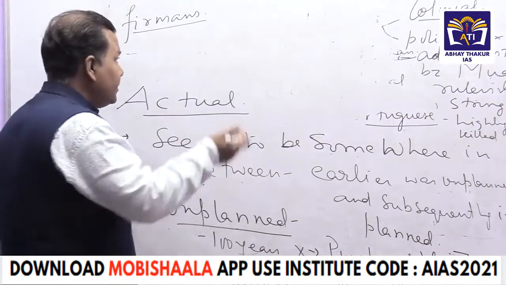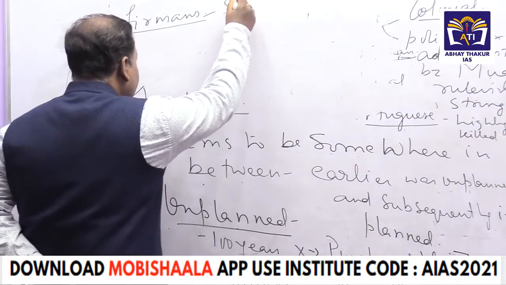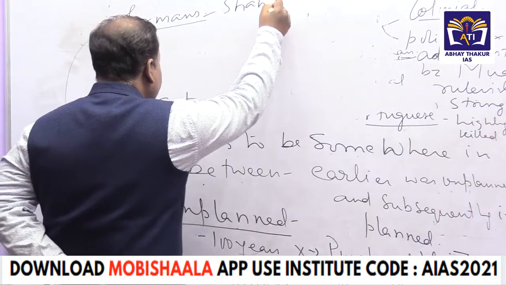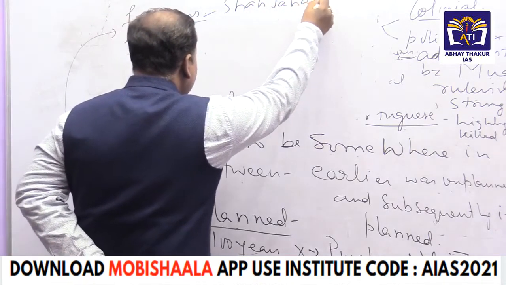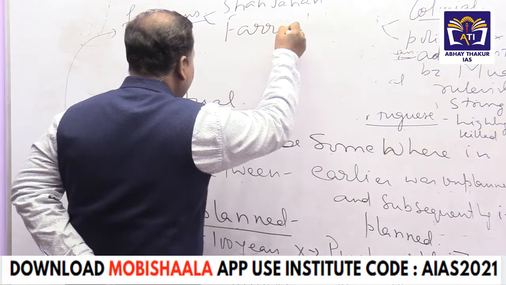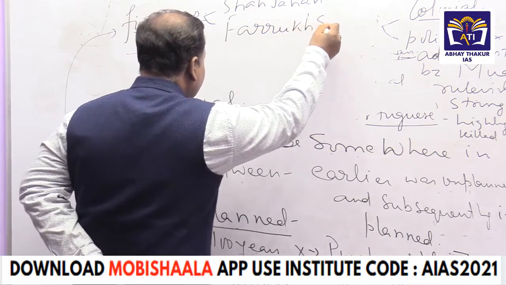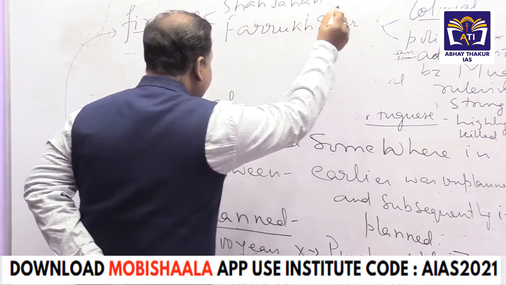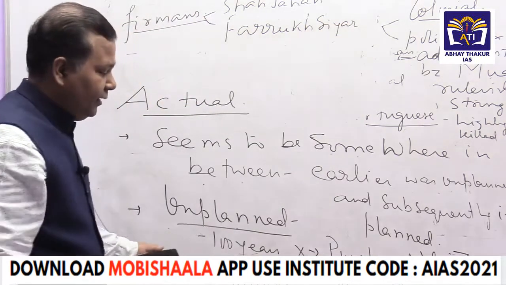The farmans especially were issued by Shah Jahan to give them some concessions, as well as the farman issued by Farrukh Siyar. If you don't remember the names, you can write that a few rulers issued the farman when they demanded the concessions.